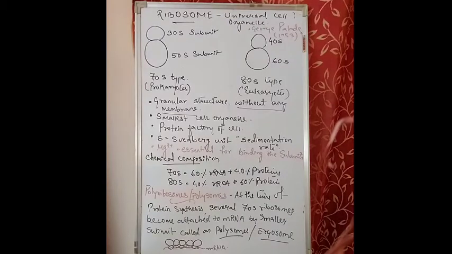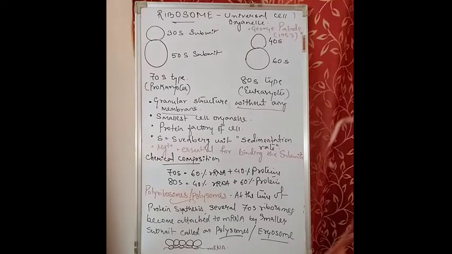Now if we see the composition of RNA and proteins, in 70S it is 60% rRNA and 40% protein, whereas 80S consists of 40% rRNA and 60% protein. That means the whole ribosome is mainly composed of RNA and protein only. So the components are RNA and protein, it just differs in the amount in 70S and in 80S. Now next is polyribosomes or polysomes.